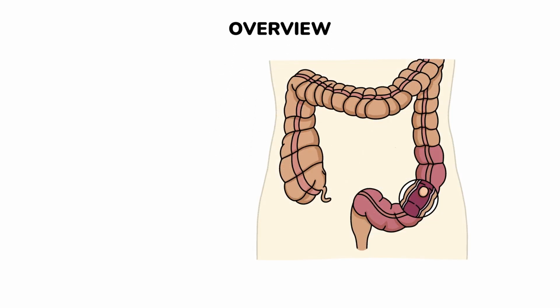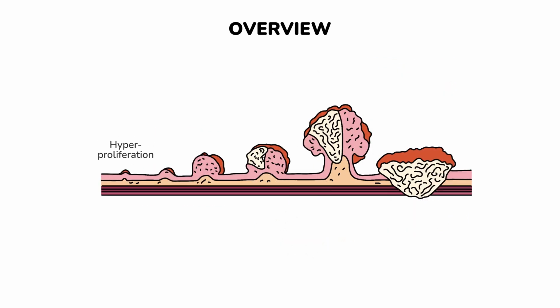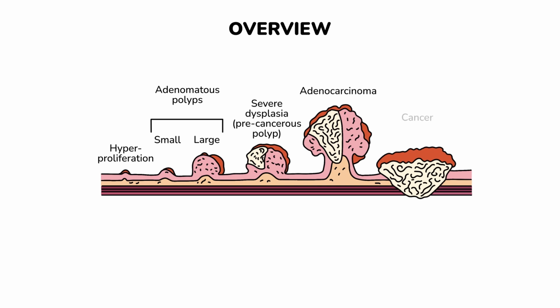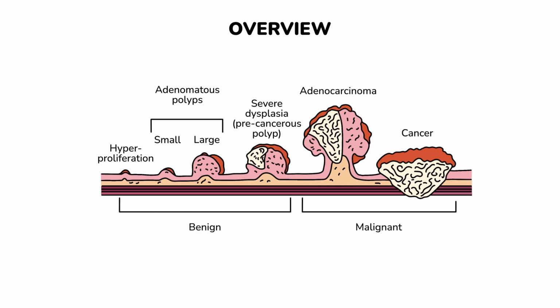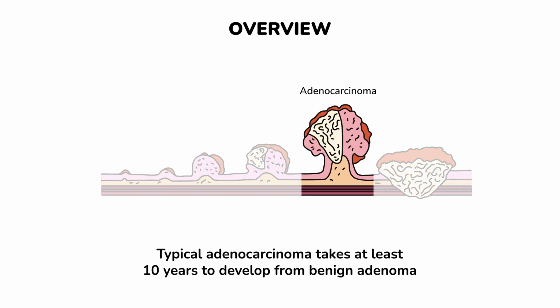Disease types and epidemiology. Colorectal or colon cancer is a malignant tumor of the colon and rectum, in which cells are first dividing on site and then spreading in different tissues out of the intestine. The variety of abnormal cells defines the colorectal cancer type. The most common, 95%, are adenocarcinomas, which arise from glandular epithelial cells. Typical adenocarcinoma takes at least 10 years to develop from benign adenoma.